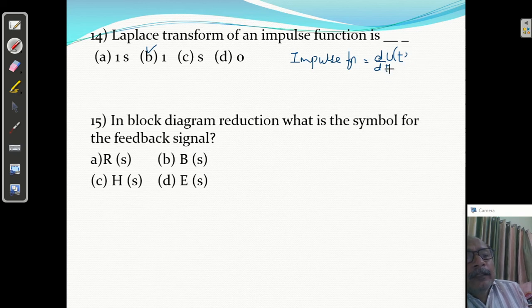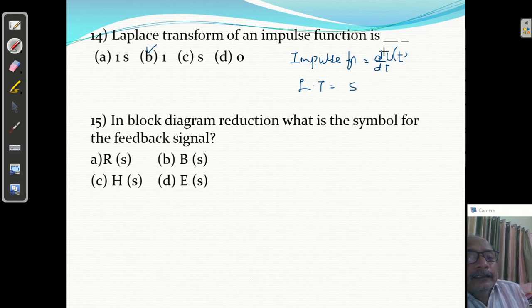You know, u of t is the step function, the unit step function, and the impulse is the differentiation of this, right? So what is the Laplace transform of this? The Laplace transform of dy by dt, if you neglect the initial condition, is s.